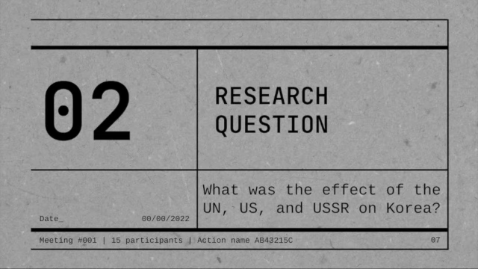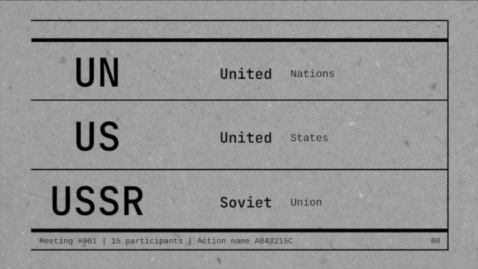Research question. What was the effect of the UN, US, and USSR on Korea? The Korean War, which lasted from 1950 to 1953, was a significant conflict in the Cold War between the United States and the Soviet Union. The UN also played a significant role in the conflict. Here are the effects of the UN, US, and Soviet Union on Korea during the Korean War.